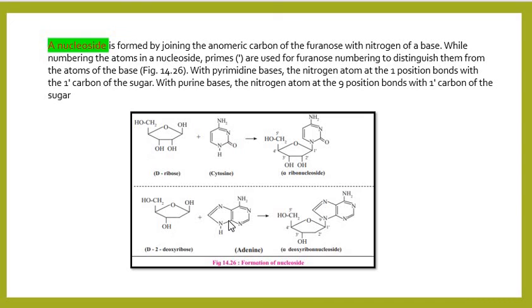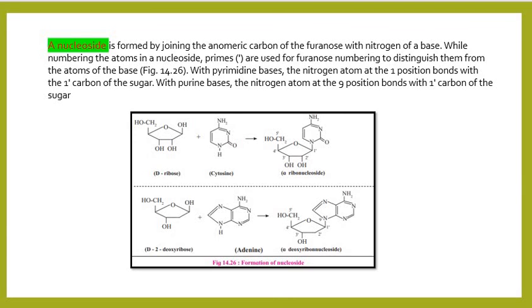A nucleoside is formed by joining the anomeric carbon of the furanose to a nitrogen of a base. Nucleotides are formed by adding a phosphate group to the 5th OH group of a nucleoside, and thus nucleotides are monophosphates of nucleosides. Abridged names of some nucleotides are AMP, dAMP, UMP, dTMP and so on. MP stands for monophosphate, and the small letter d at the beginning indicates deoxyribose in the nucleotide.